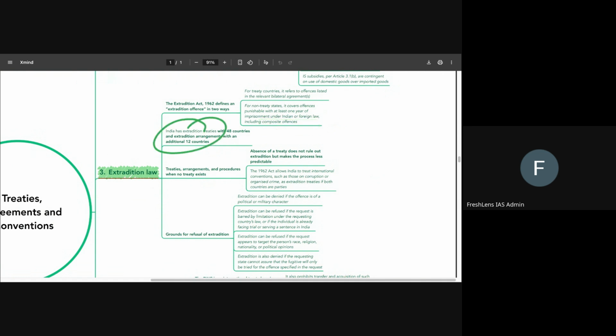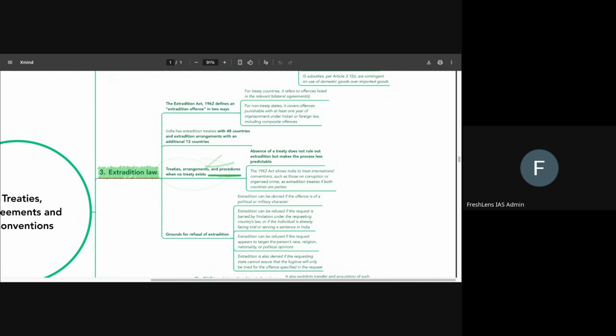Then we have to also know that India has signed extradition treaties with a majority of those countries where extradition might be possible, like safe havens such as Mauritius, Belgium, UK. We've also signed it with Bangladesh, etc. So as you can see, we have already signed extradition treaties with 48 countries. Okay. So we have to be clear about this particular part, and we have to have a rough idea of the countries with which we have signed it.